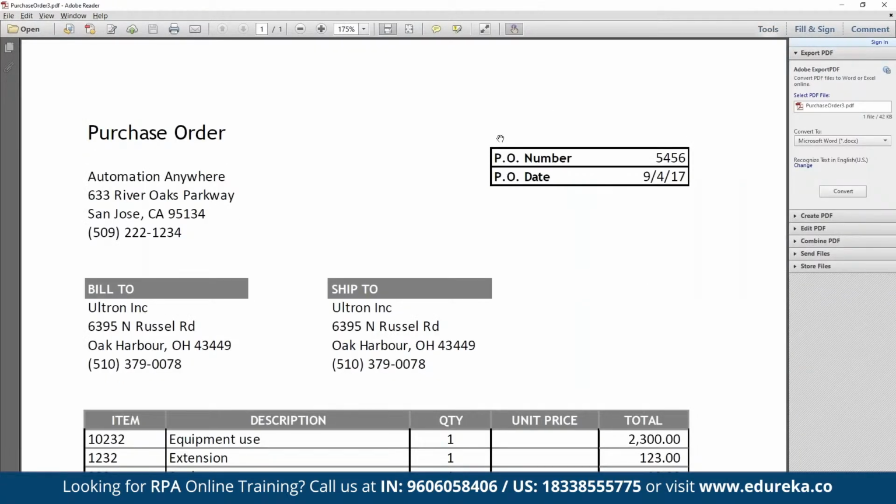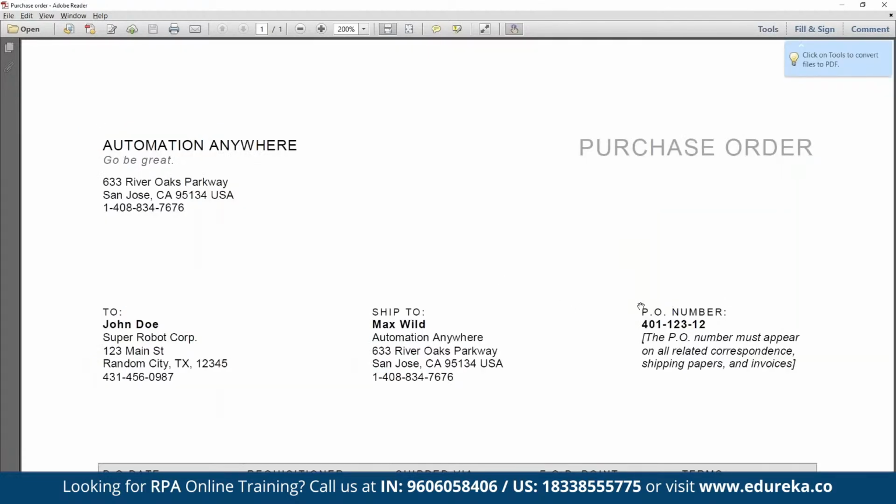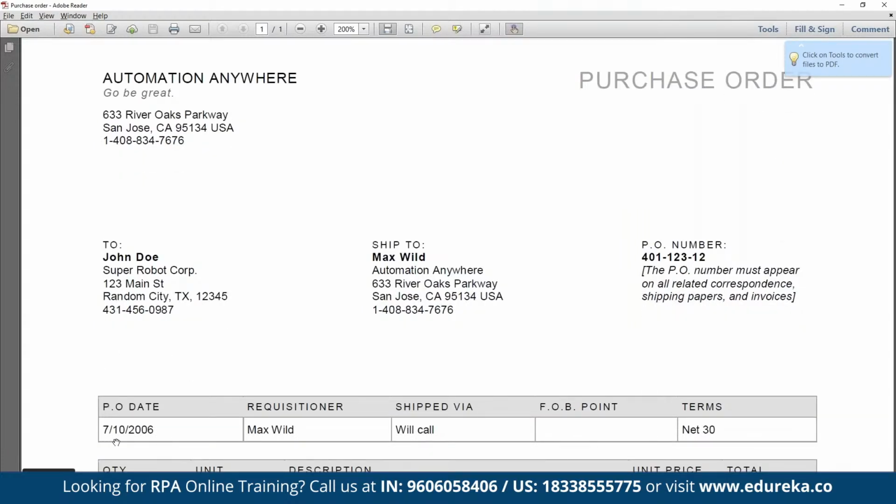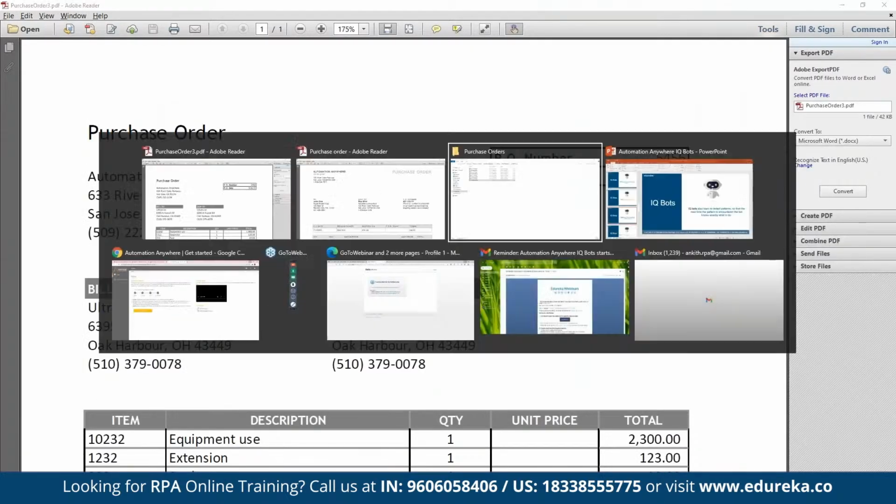This is different. So you have the PO number and date somewhere on the top right. But when you go here, the PO number is somewhere here, and the PO date is somewhere here, right? So these are two different formats of input data your RPA might receive. And if you are a company, you might be doing business with many companies, right? Different customers, and customers will send data like this. If you have data which is not the same across all the documents, how do you extract it? That is where your IQ bot comes into the picture.